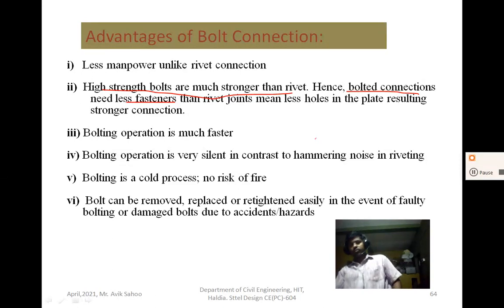As the strength of bolts is much higher than rivets, the number of bolts required is less.